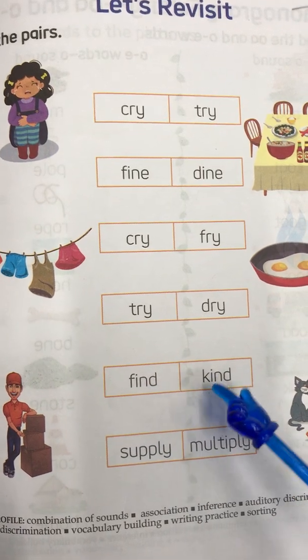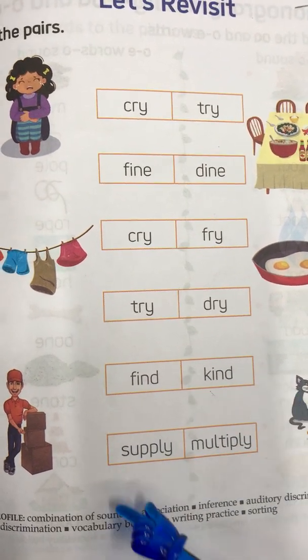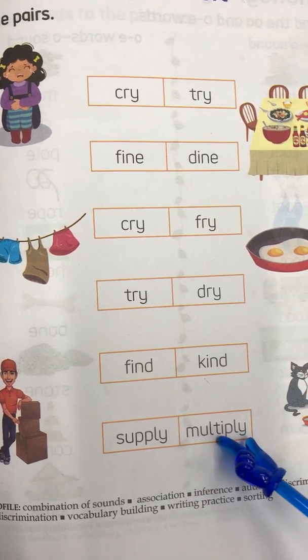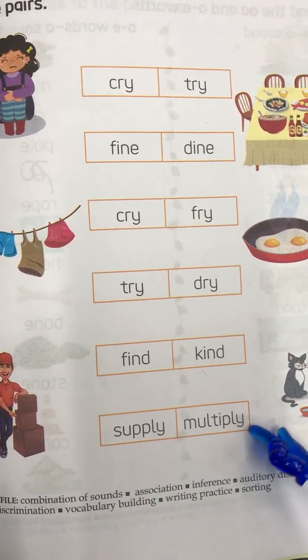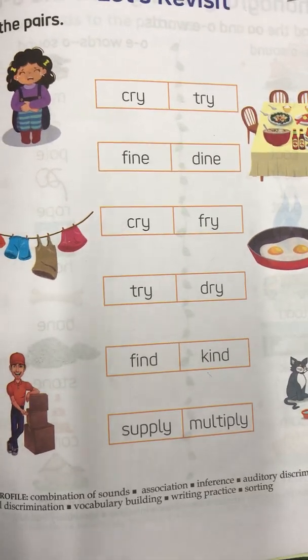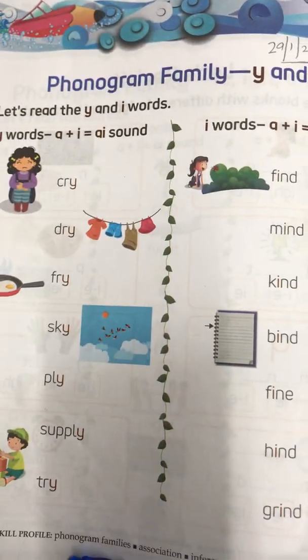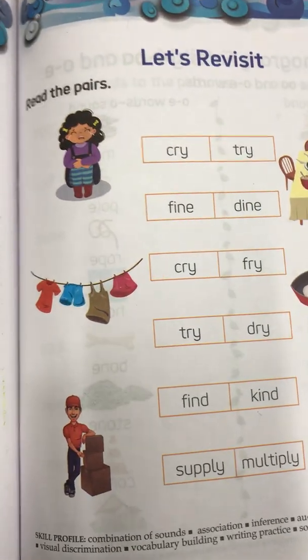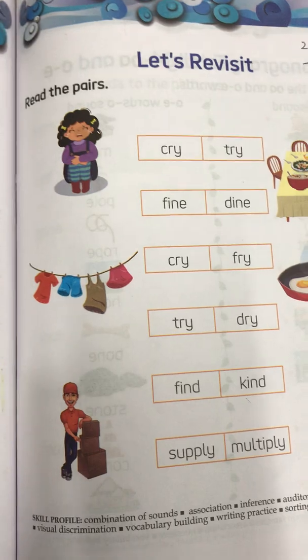Find, kind. Supply, multiply. So you have to read the words like this. Read these words, then these, and then read these pairs.